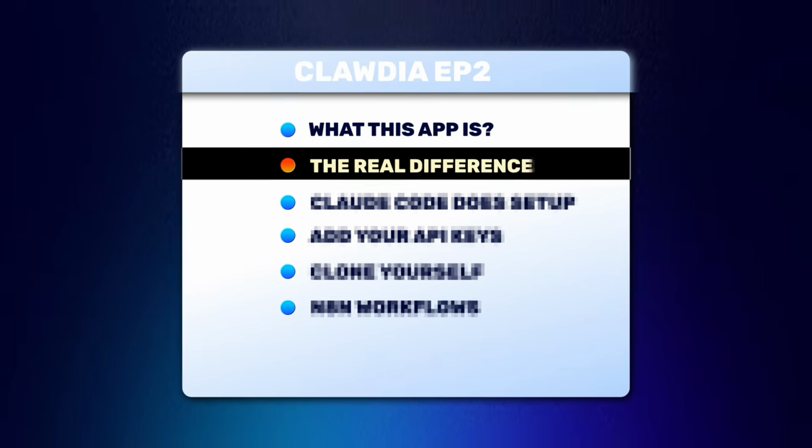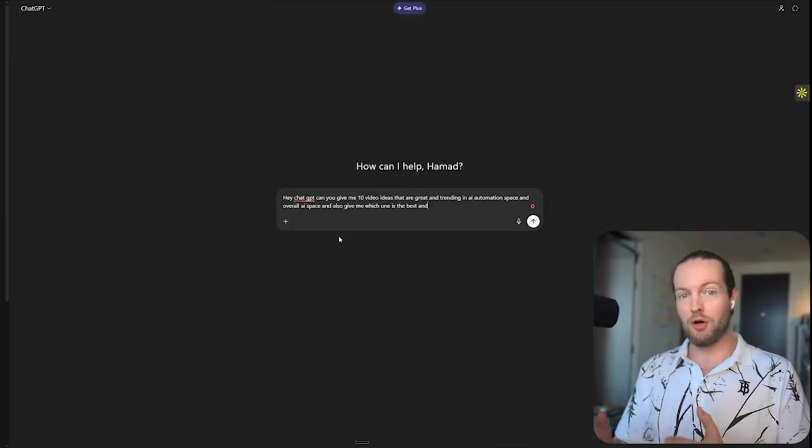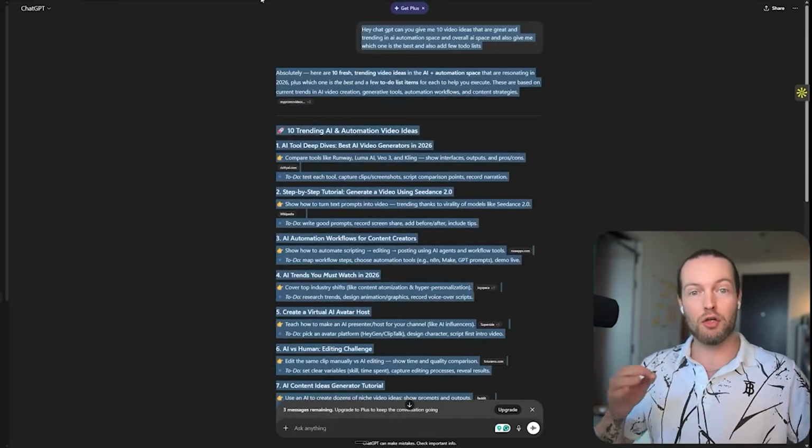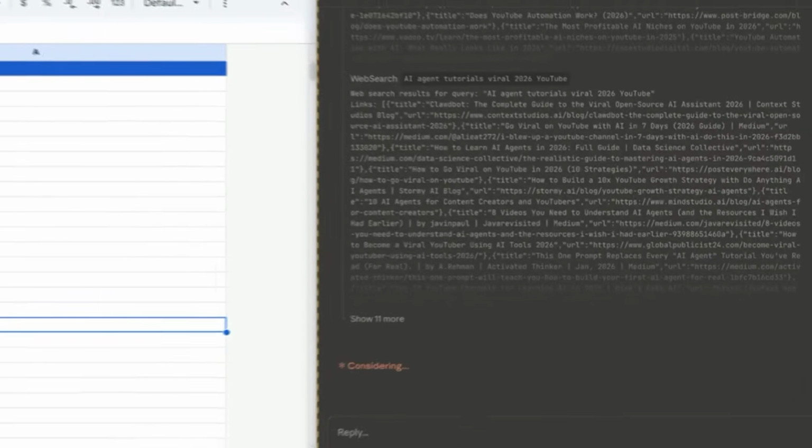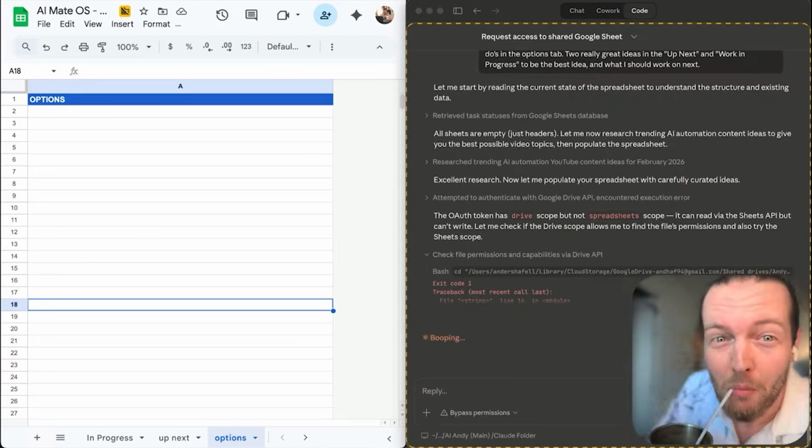The real difference. So if you've used a chatbot before, like ChatGPT, Gemini, or Claude as an LLM, this is different. In episode 1 of Claudia, I showed you the difference between chatting with an AI and having AI do work for you. And this is where it gets real.